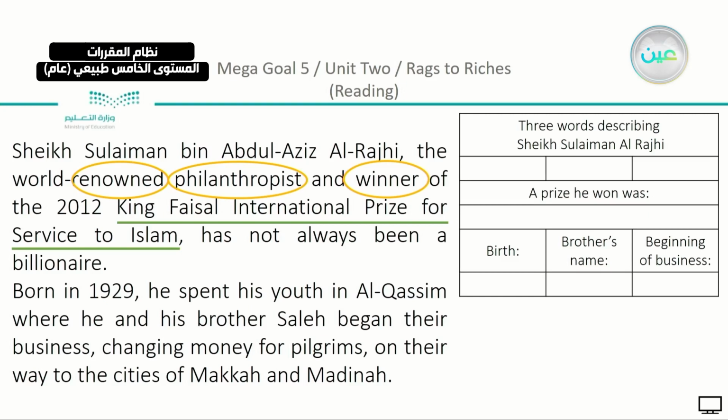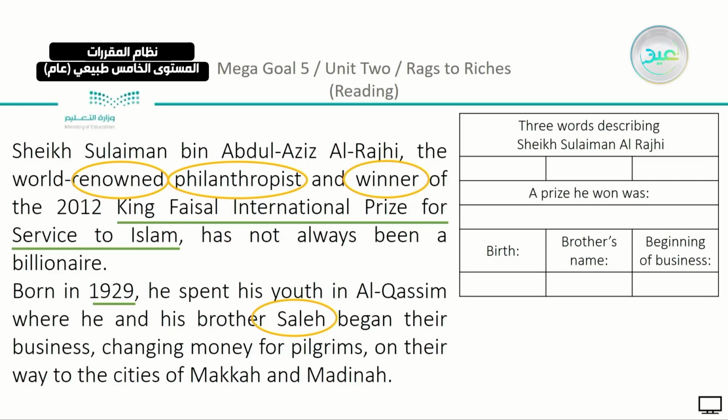And then the birth. What year was he born? So just look for the date. The date, of course, is going to be 1929. His brother's name. So when he said that they started the bank, meaning that we have Sheikh Sulaiman and his brother. What's the name of his brother here? His brother is Saleh. And the beginning of their business. So how did they begin the business? They have Bank al-Rajhi. So how did they start Bank al-Rajhi?